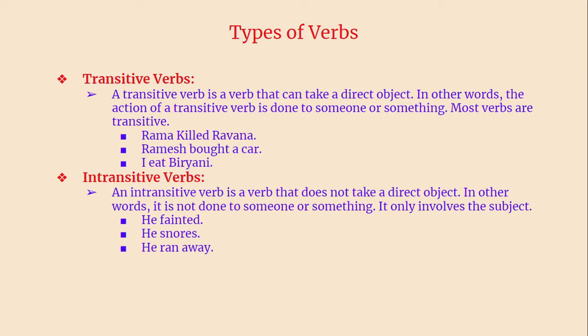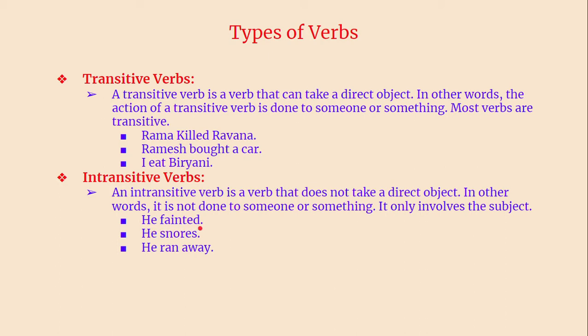An intransitive verb is a verb that doesn't take a direct object. In other words, it is not done to someone or something. It only involves the subject. It doesn't require any direct object. So subject is enough, and there is no need of an object. Subject and verb alone can become a sentence.